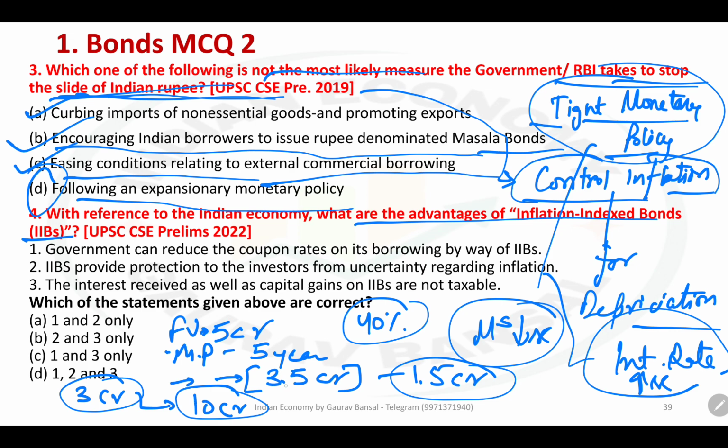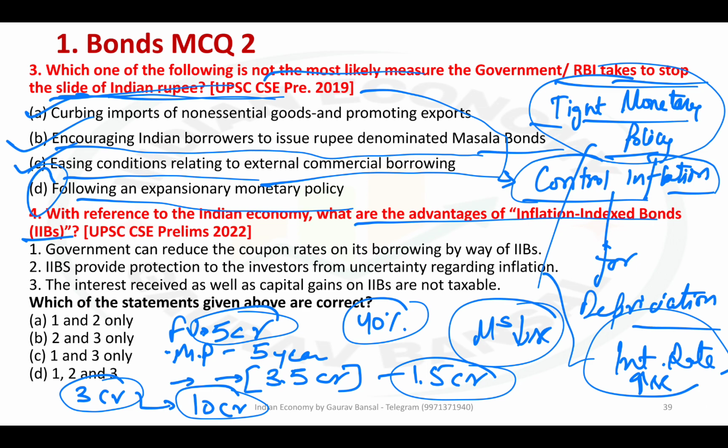You purchase this bond for 3.5 crore rupees. After 5 years, you get 5 crore rupees. But today, the 3.5 crore rupees would be worth 12 crore or 11 crore, not 5 crore. So what you are getting is less than what you gave them. In purchasing power, it is less than what you gave them.